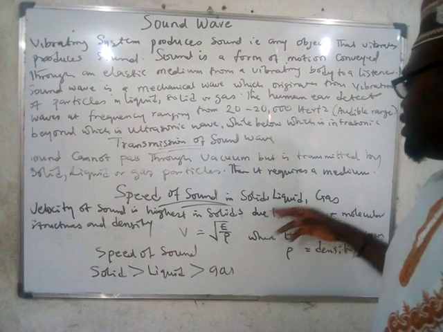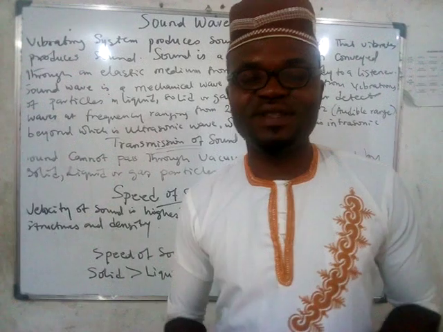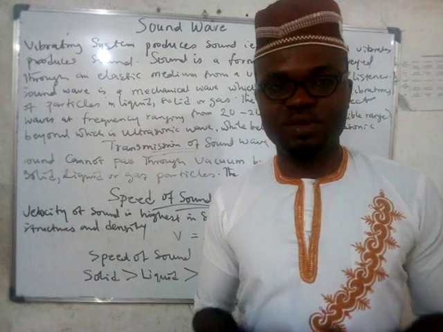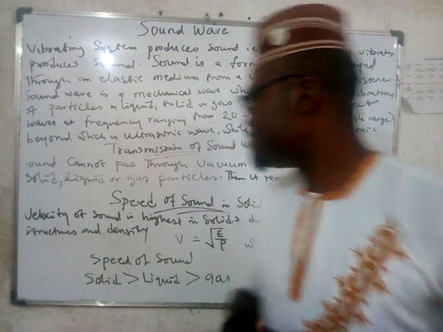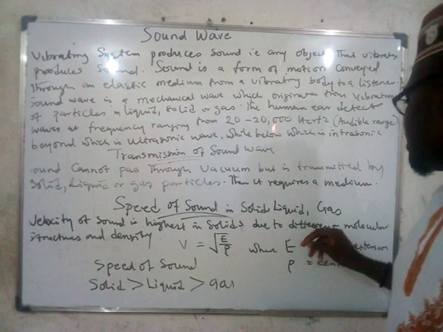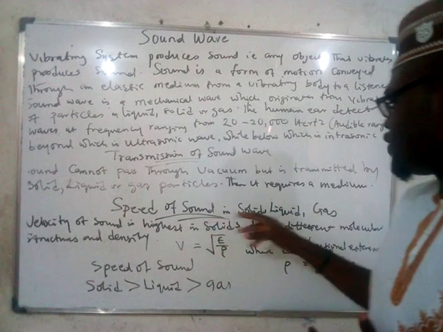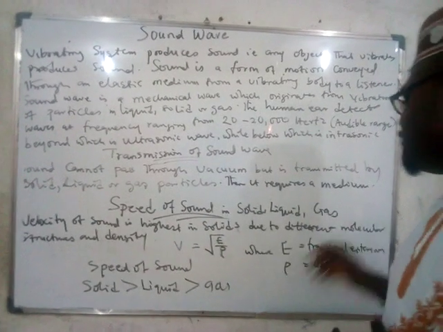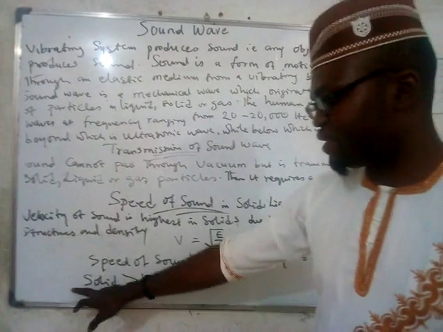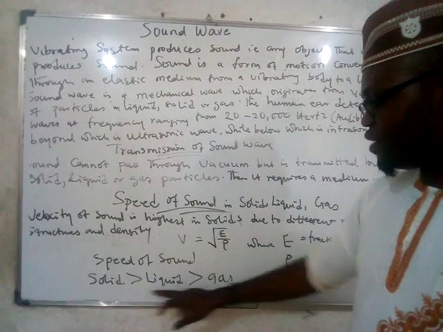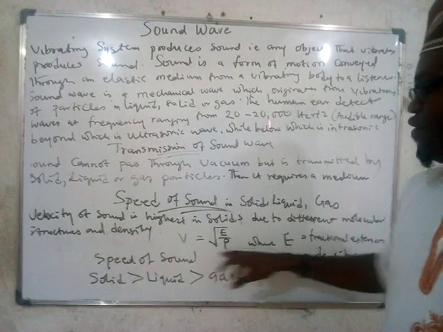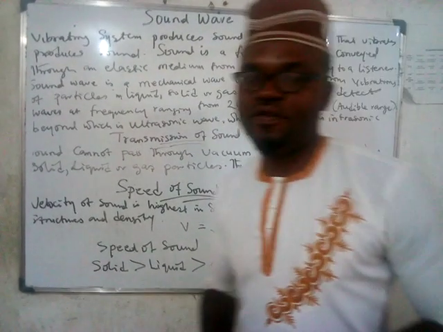Speed of sound in solid, liquid, and gas. We find out that the speed of sound in solid is the fastest, and the slowest is for gas. So velocity of sound is highest in solids. This difference between solid, liquid, and gas is actually due to the different molecular structures and density. So you see that speed of sound in solid is very high, followed by that of liquid, and then that of gas. And this is the expression for velocity or speed of sound.